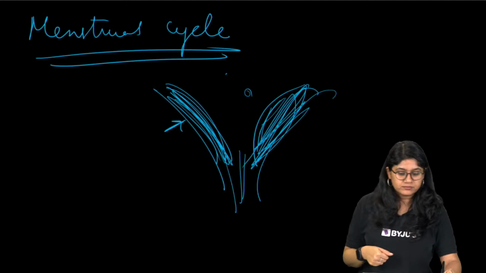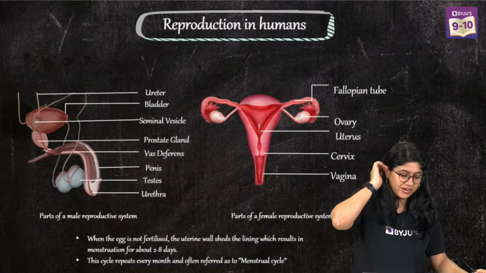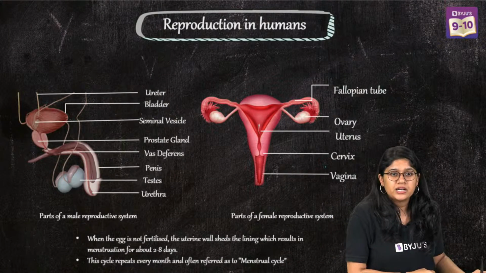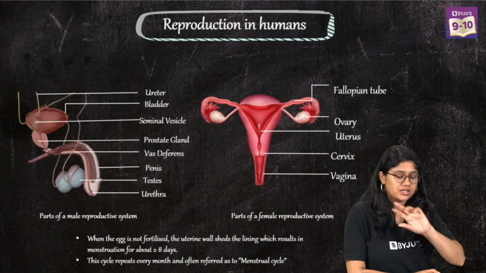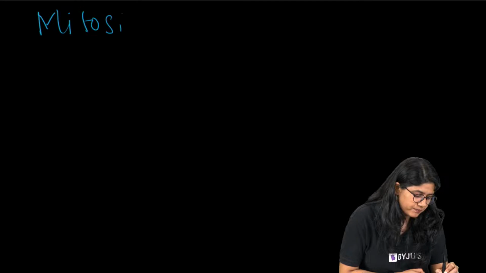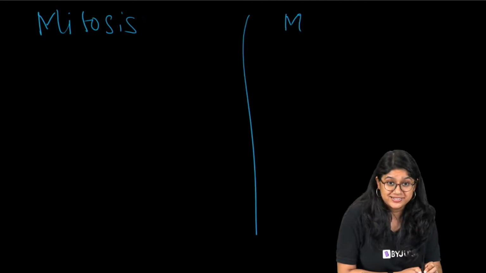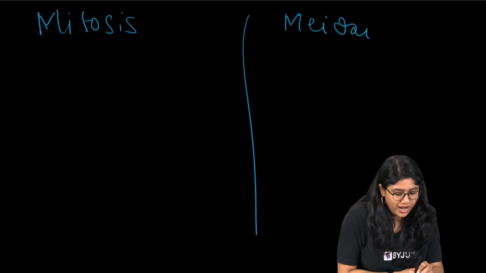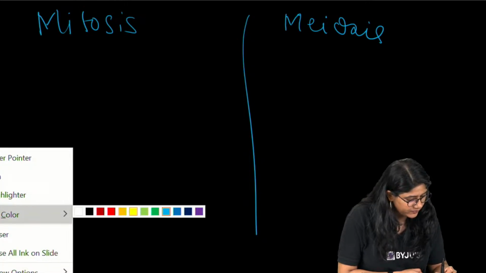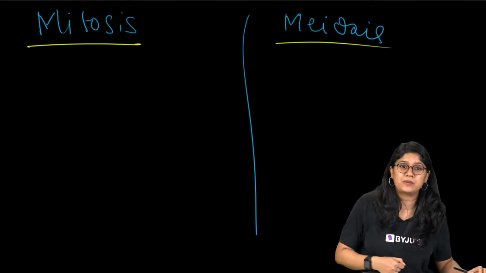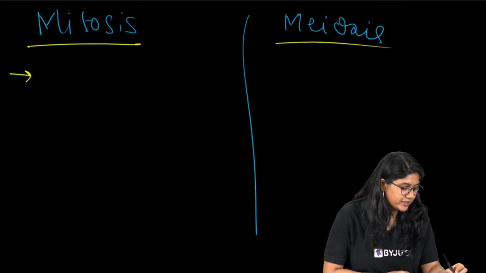Now let's quickly discuss mitosis and meiosis, which someone is asking about. Very quickly, I'm telling you about mitosis and meiosis. Those of you who are old students and have been learning with us for a long time, I'm sure you will be able to help us. What is mitosis?